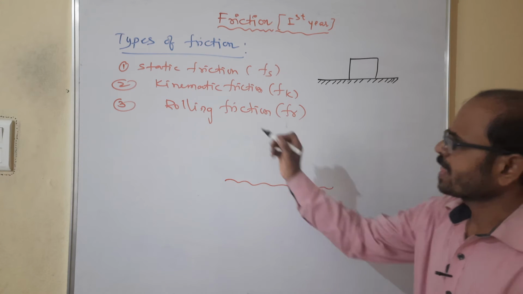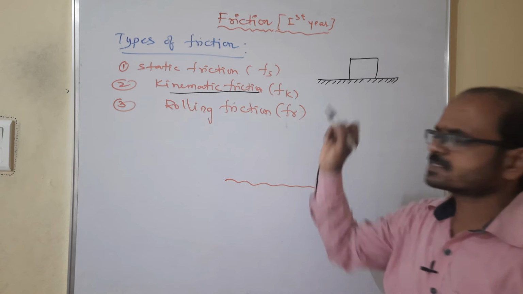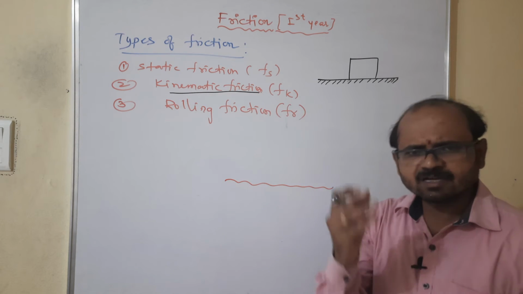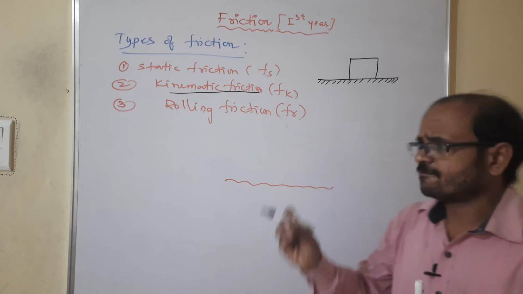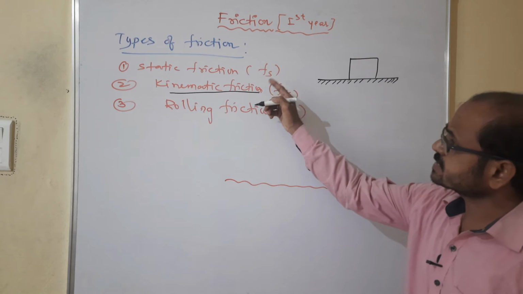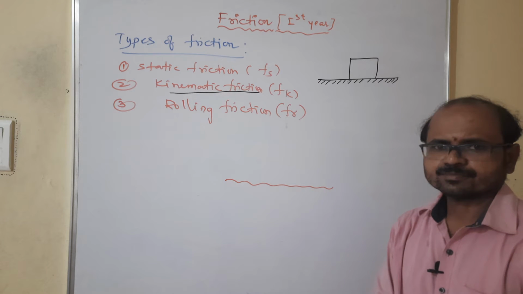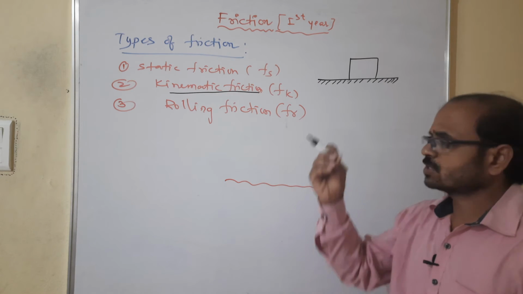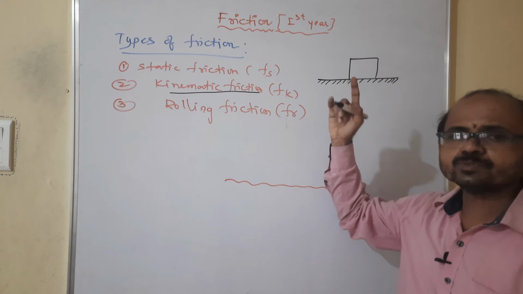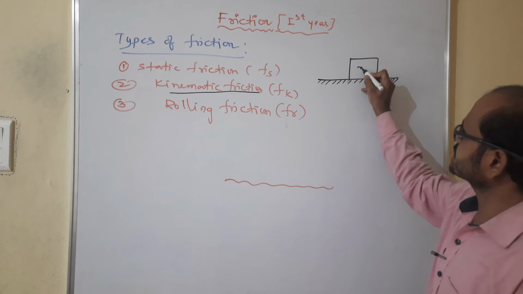Now suppose I want to talk about kinematic. Kinematic means when a body is moving, when a force is applied. That means the friction is a little reduced compared to static, because the body should move on the other surface. The body should move. That means this block has mass M.